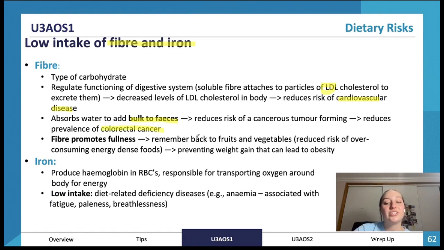It also promotes fullness, which links back to fruits and vegetables, reduces the risk of over-consuming energy-dense food, and prevents weight gain that can lead to obesity.